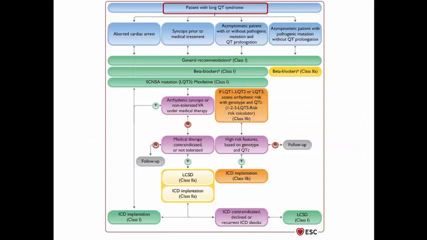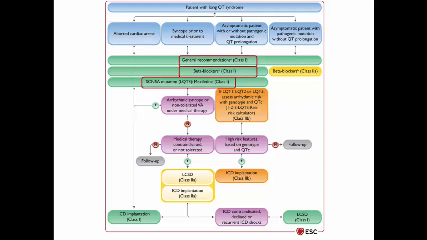This diagram summarizes the management strategy of the long QT syndrome. For example, if a patient had an aborted cardiac arrest, we consider the general recommendation, beta blockers or mexiletine for long QT type 3, then this patient needs an ICD. If the patient had syncope prior to medical treatment, so also general recommendation, beta blockers or mexiletine, then we ask ourselves if the patient had arrhythmic syncope or not tolerated ventricular arrhythmia under medical therapy. In this case, we consider ICD.